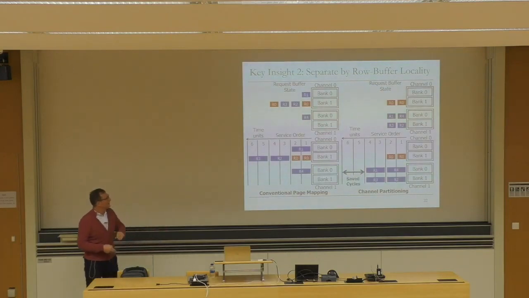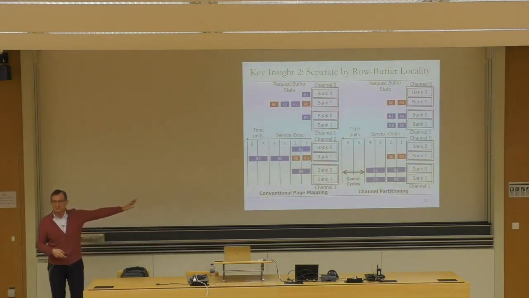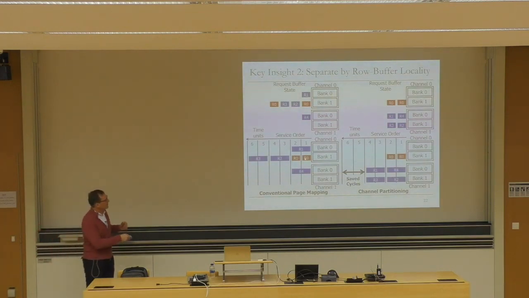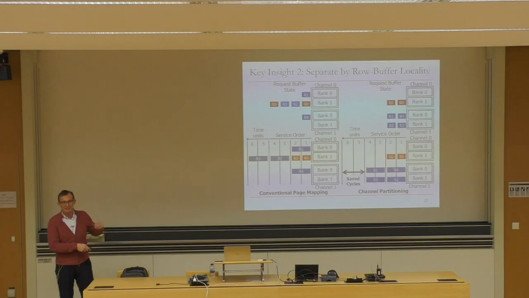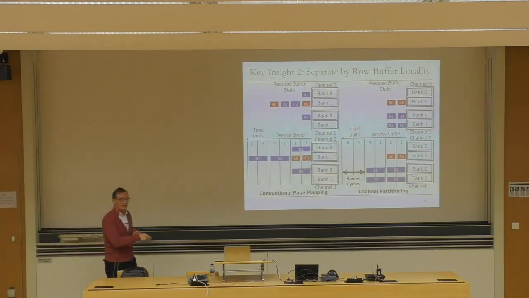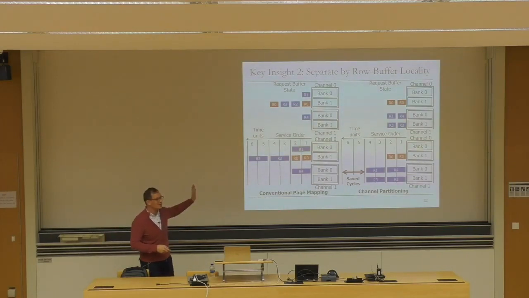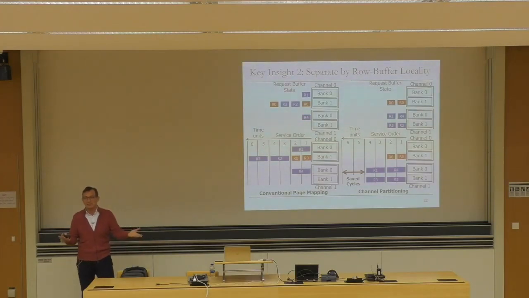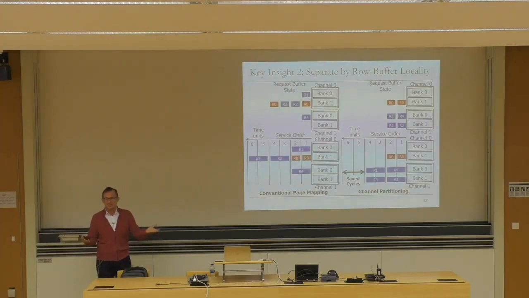Now clearly, the impact that is shown over here is limited by the width of the slide, because you might imagine 100 requests of the red application going to row 0, right? So you could actually save a lot more cycles than what is shown in the slide if the row buffer locality of this application is very large, as well as intensity is very large. But you could imagine this case happening between 2 very highly intensive applications. One elephant has very good row buffer locality. Another elephant has very bad row buffer locality.